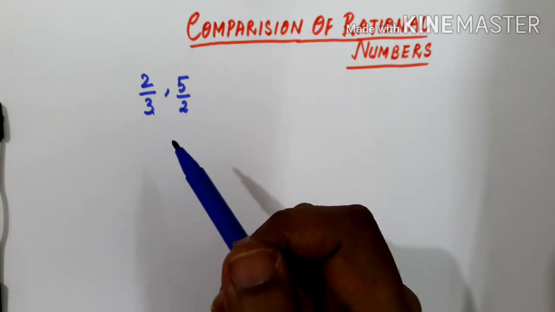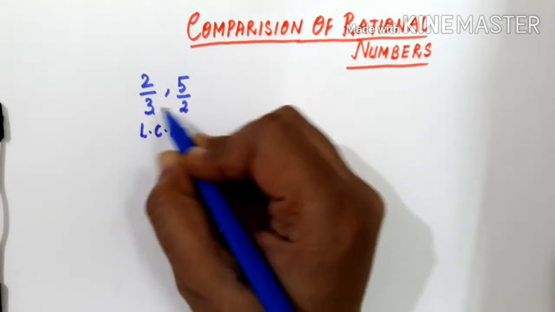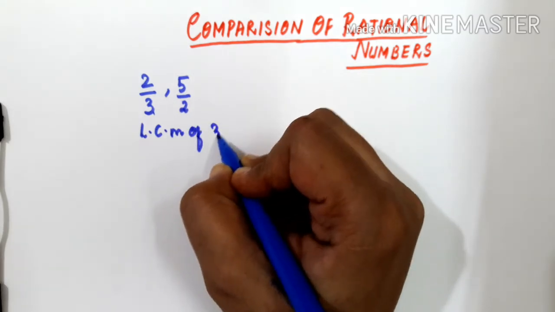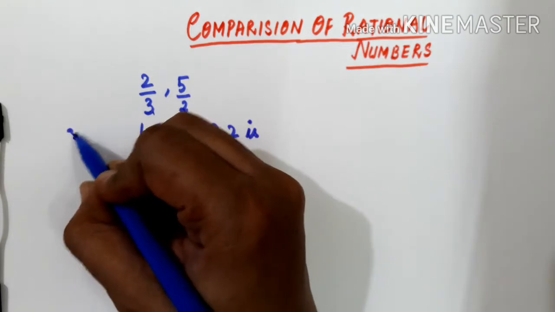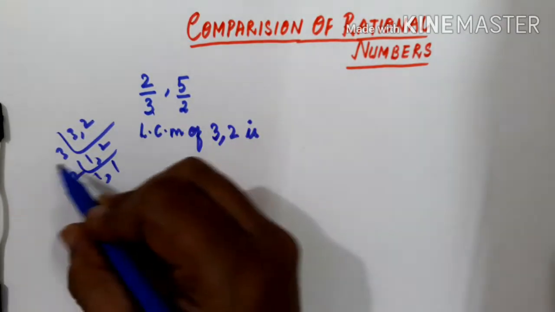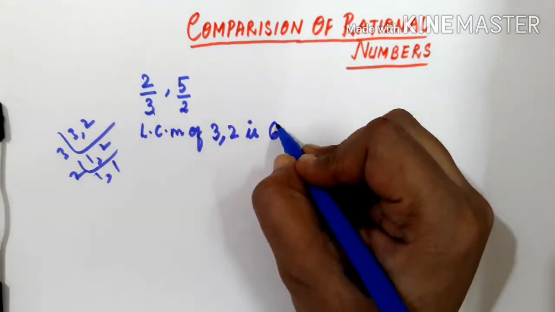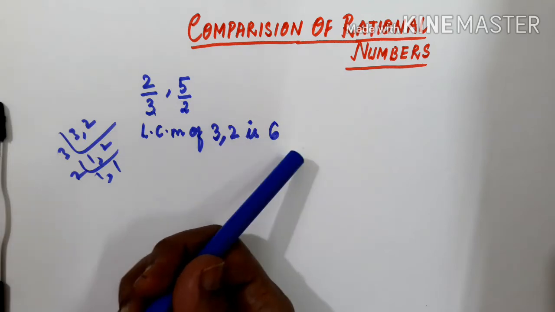So you have to take out the LCM of the denominators 3 and 2. What is the LCM of 3 and 2? It is 6. So the LCM of 3 and 2 is 6.